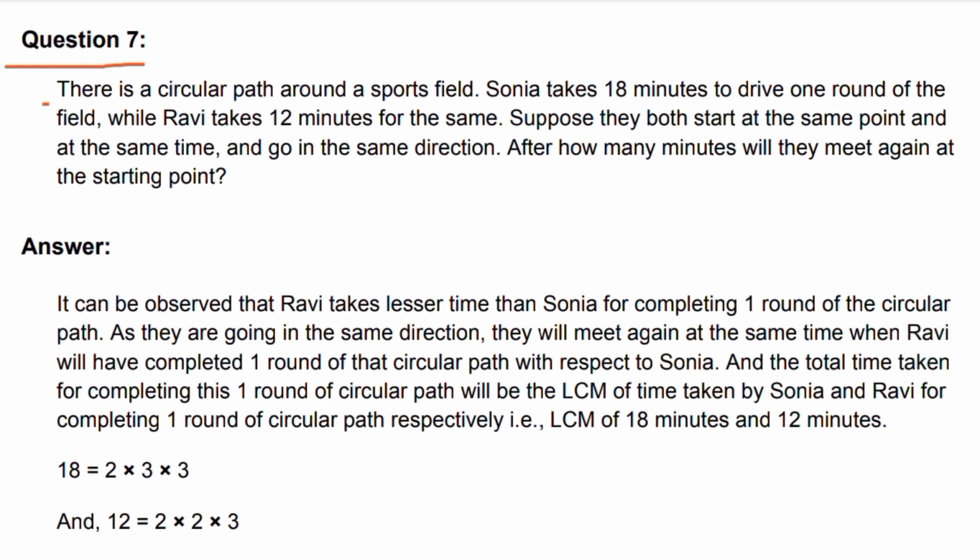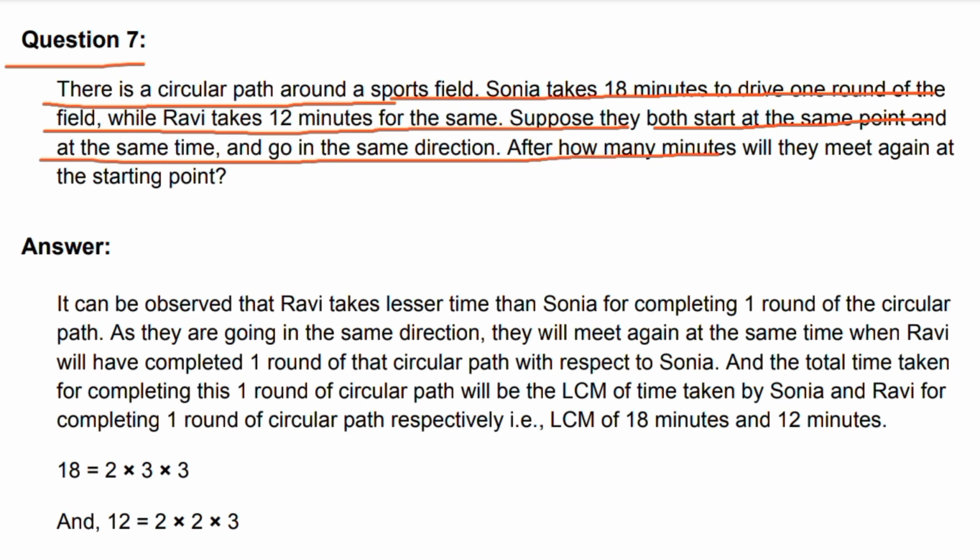Question 7. There is a circular path around a sports field. Sonia takes 18 minutes to drive one round of the field, while Ravi takes 12 minutes for the same. Suppose they both start at the same point and at the same time and go in the same direction. After how many minutes will they meet again at the starting point?